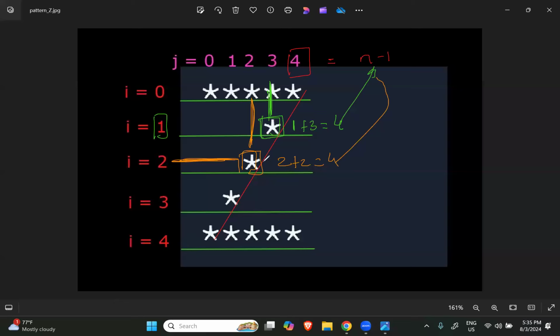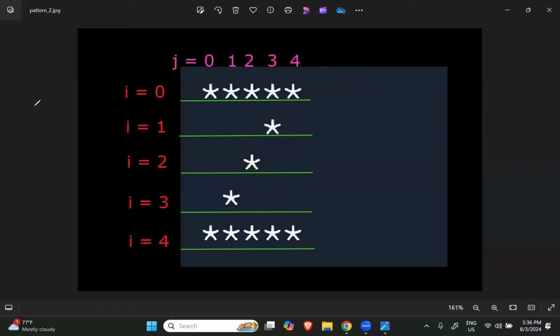So by reading this, I am able to get that if I plus J is equal to n minus 1, then I will automatically be able to print this diagonal. Everybody agrees to this point, right? I will be automatically able to print this diagonal, I plus J equal to n minus 1. But we don't need this diagonal for this question. We want this diagonal, but it will be a little different. Now let's see how we will print this.